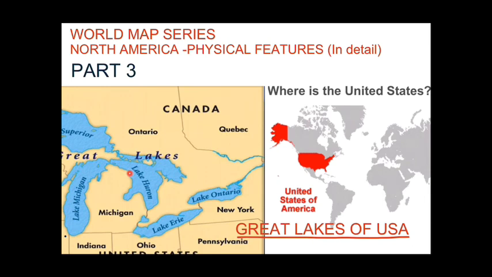So as you know, we have started the word map series. I have already completed the 2 parts of the word map, North America, physical features in detail. So here I come with part 3 today. In this part, I will explain the Great Lakes of USA and the lakes of Canada, and also some of the features which we were not able to complete in the previous videos of North America. As the continent is very big and there are so many physical features, I have to bring this video in parts. So enjoy these parts and let's start with this video.